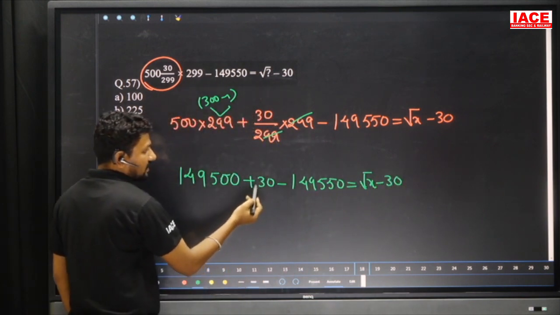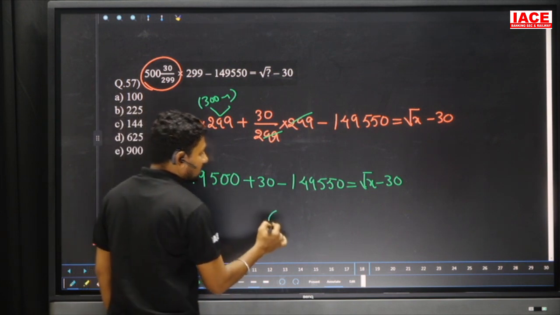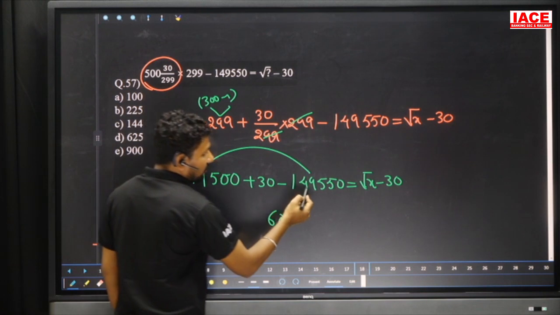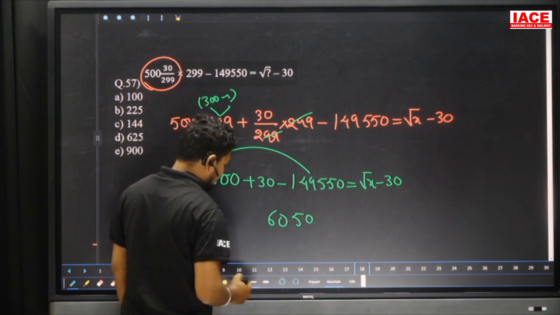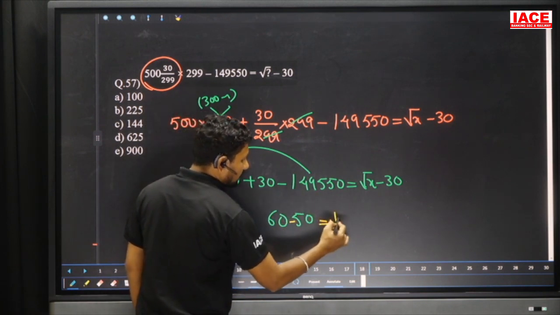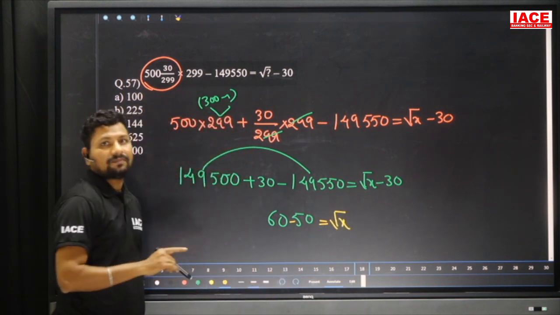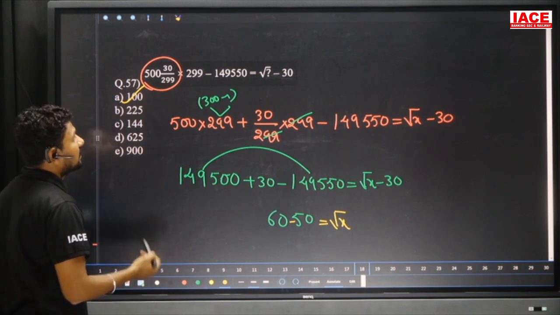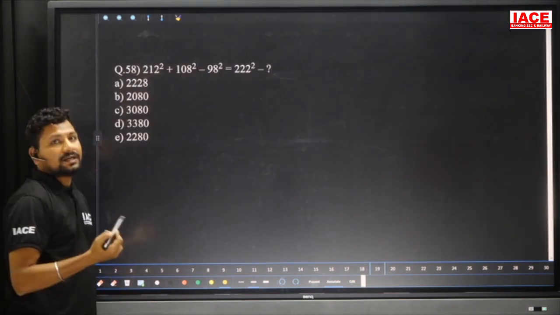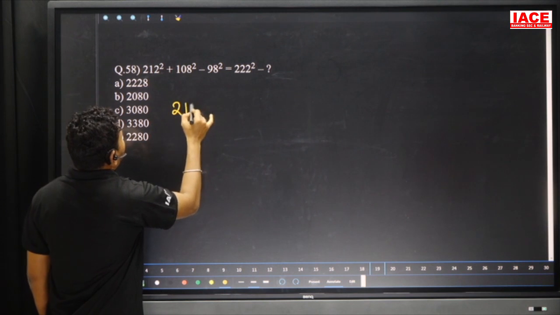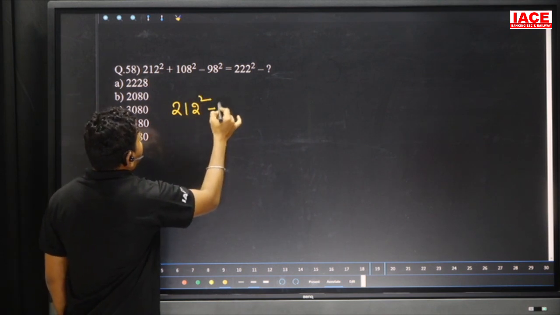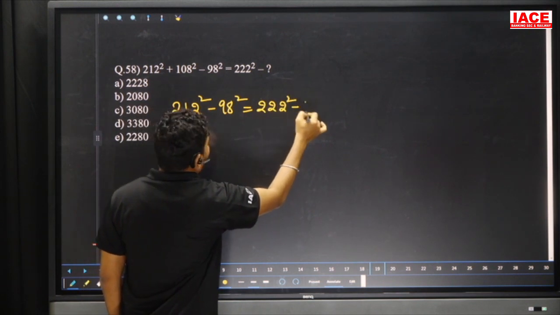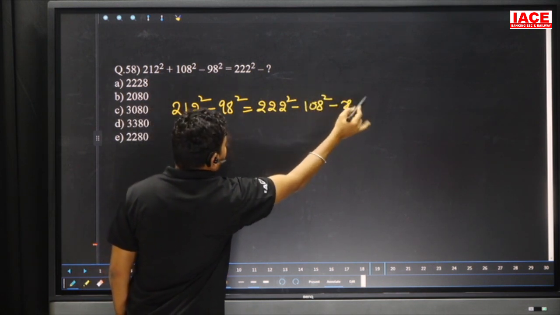Minus 30 becomes plus 30, plus 30 makes plus 60. Here the difference between 1,49,500 and 1,49,550 is 50. In between there is a minus, which is equal to root x, and 60 minus 50 is 10. Root x is equal to 10, so x is equal to 10 square, and the answer is 100.